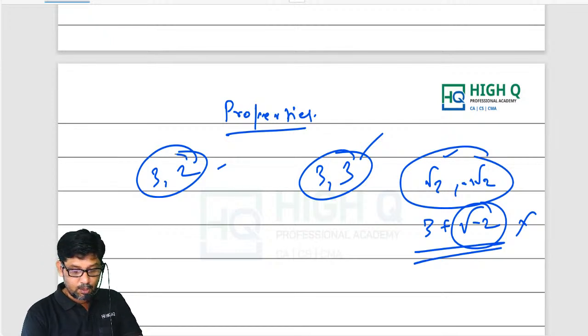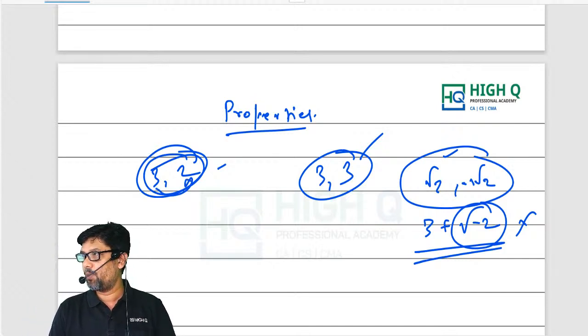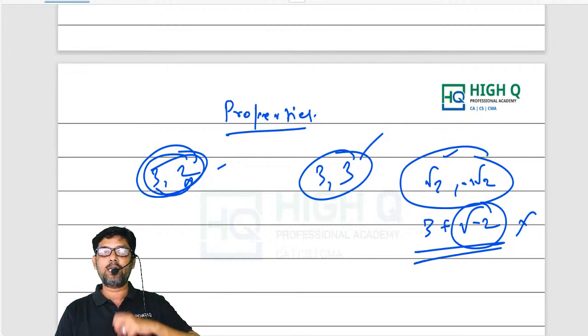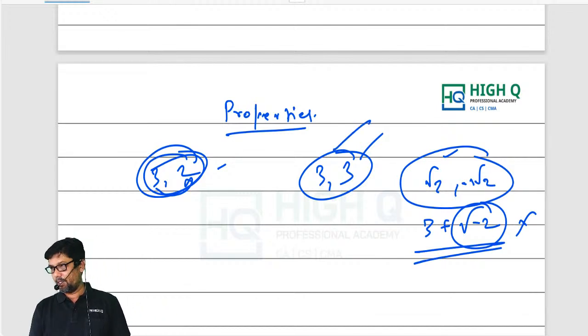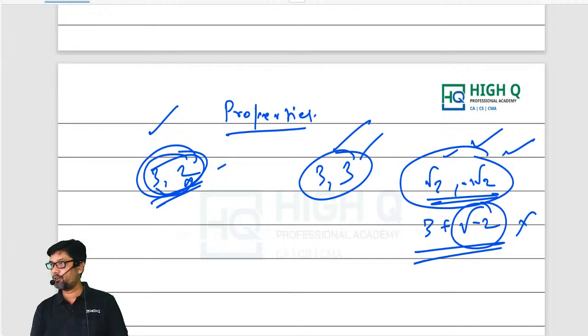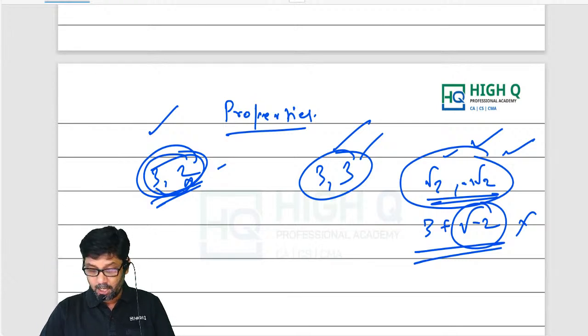But remember, what is this, my dear? This is real and unequal, or real and distinct. They are real roots, and at the same time unequal roots. Whereas this one is real and equal. Even this is real and unequal only, but what is the difference between these two? Here this is an irrational root and this is a rational root. Irrational roots and rational roots. This is what we call properties.